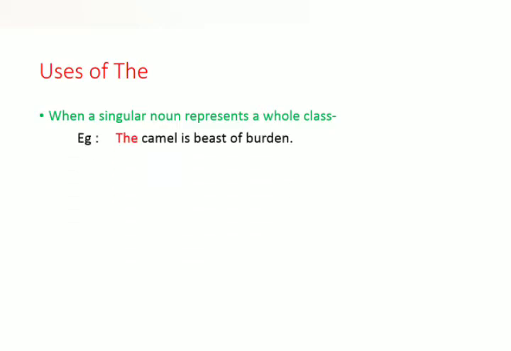For example, the camel is a beast of burden. Here, camel represents the whole class of this animal. The camel means all the camels. The camel speaks. The camel is a beast of burden. Second example, the cow is a useful animal. So here, the cow is a useful animal means all the cows are useful animals.